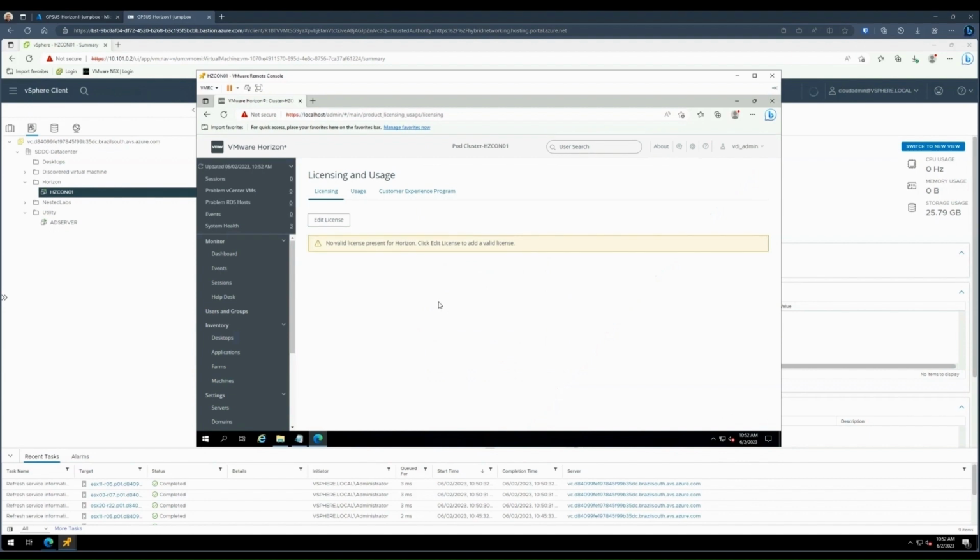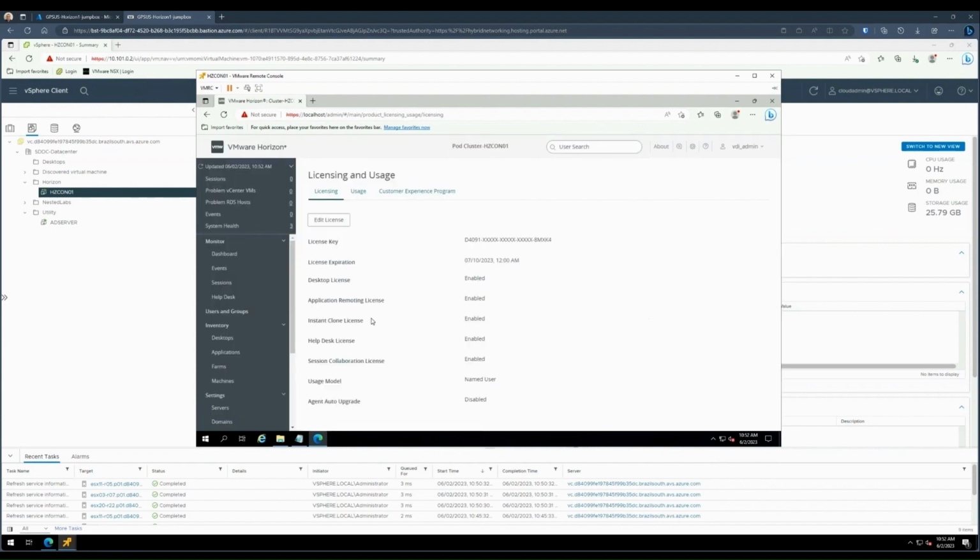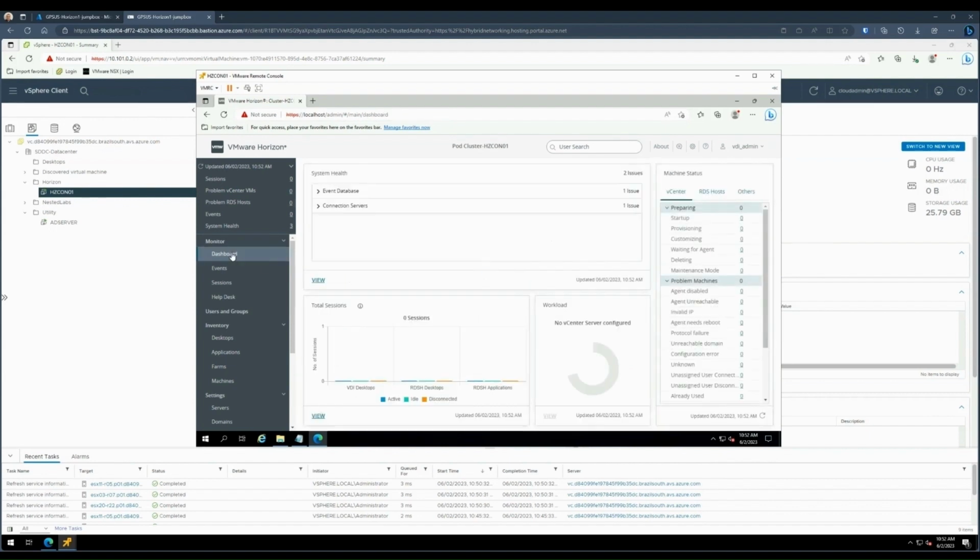Now the licensing should pop up the first thing you enter the portal. We're going to go ahead and click on Edit License. Go ahead and paste in your license key right here and click OK. Now this should give you details about your entitlement, when it expires, and all that information.